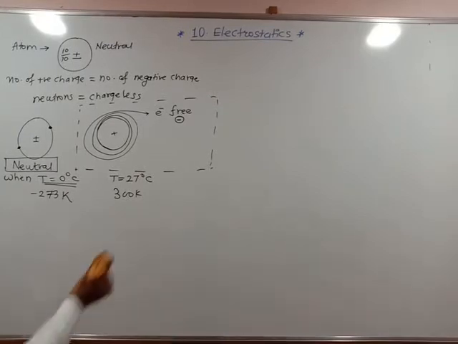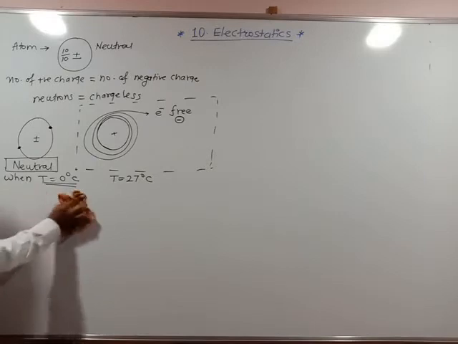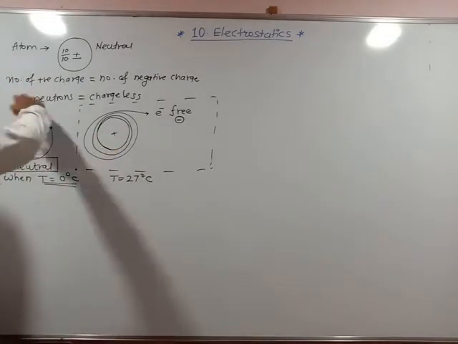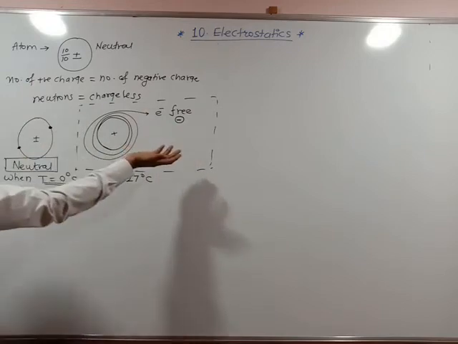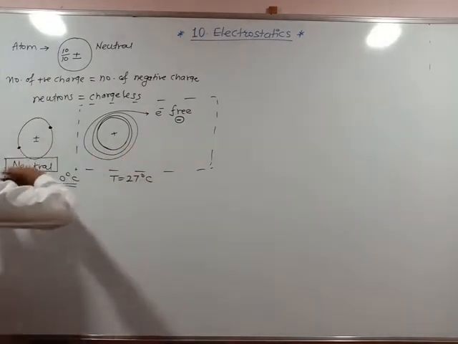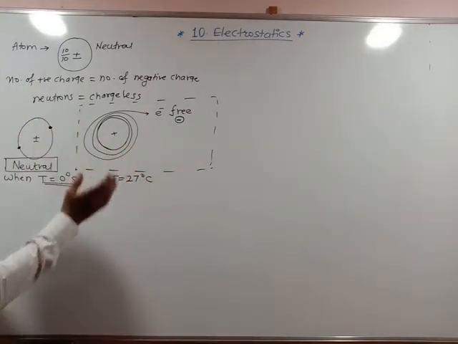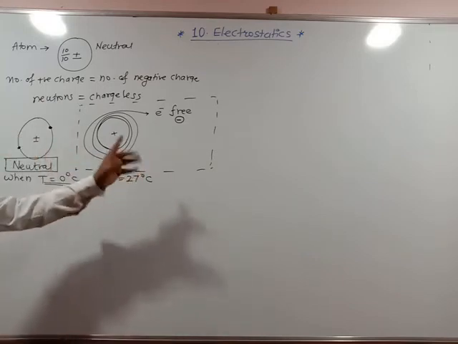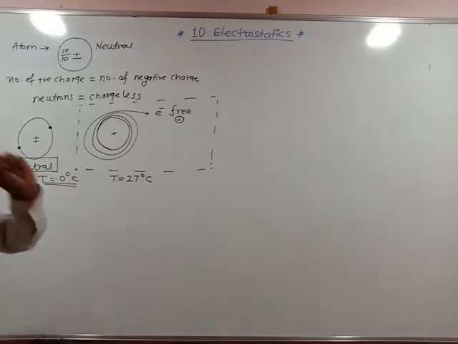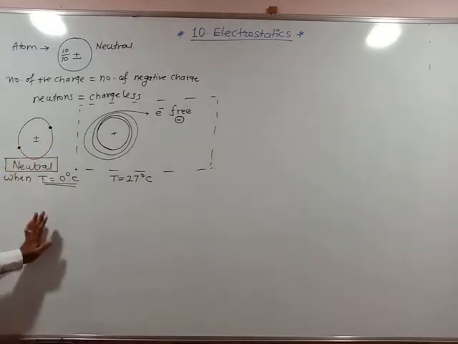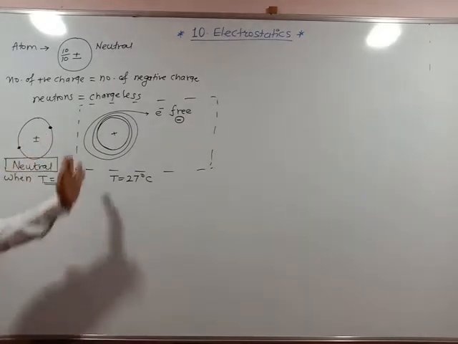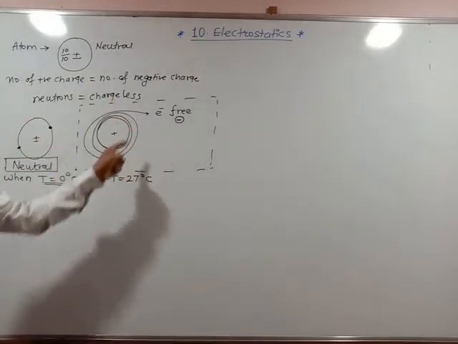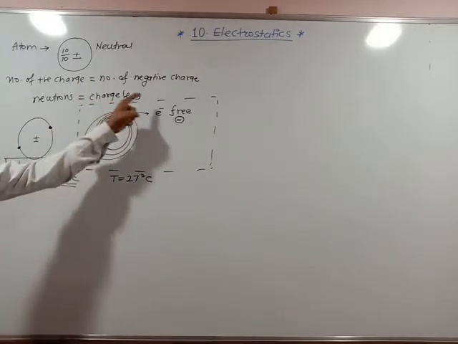No need to write here Kelvin concept. So just a rise in temperature: a stable atom converts into an unstable atom. That is, when the temperature around the atoms or the conductor, called the temperature around the system, increases, the electron will receive the energy, and the electron can get free from the particular atom,